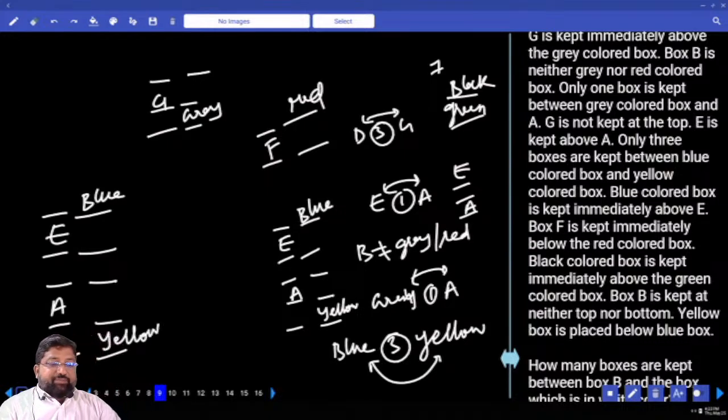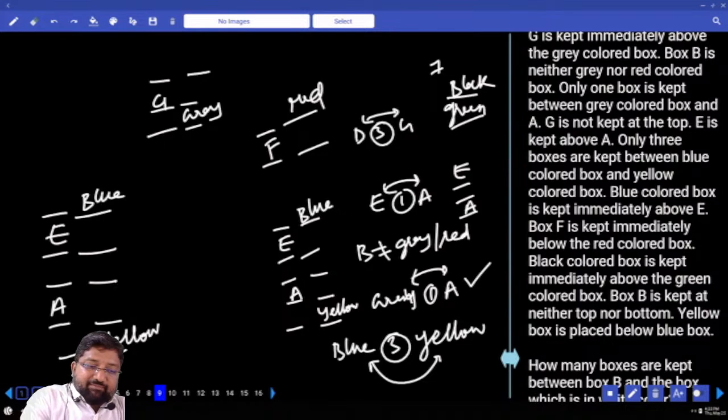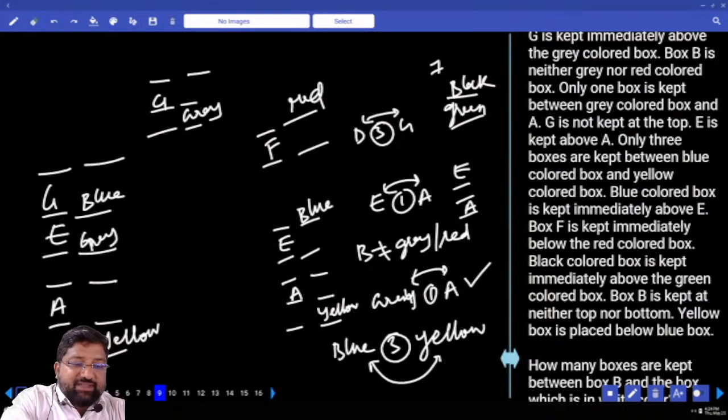Now the whole story depends upon A and gray. So only 1% between A and gray. What happens if I put gray here? Can I go for gray here? Yes, no problem at all. Immediately above gray is G. Above G there should be another person. Yes or no?